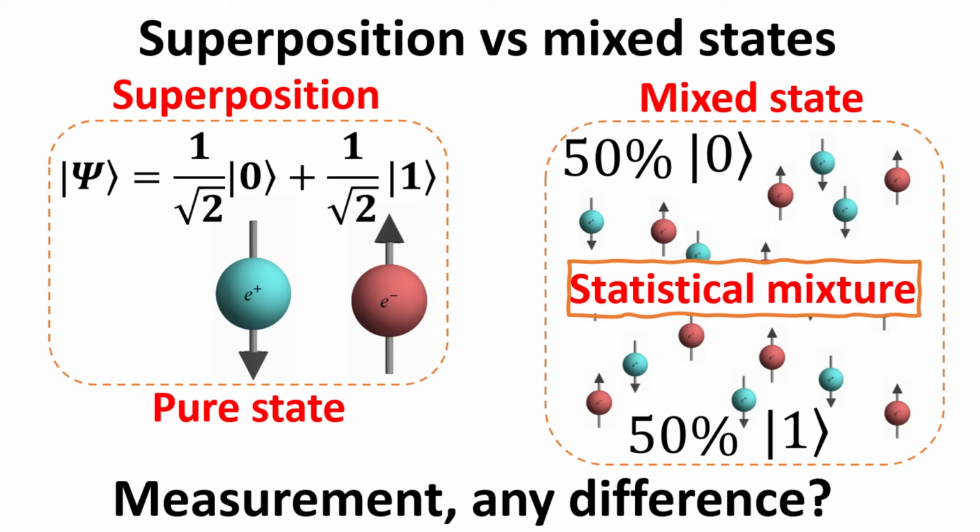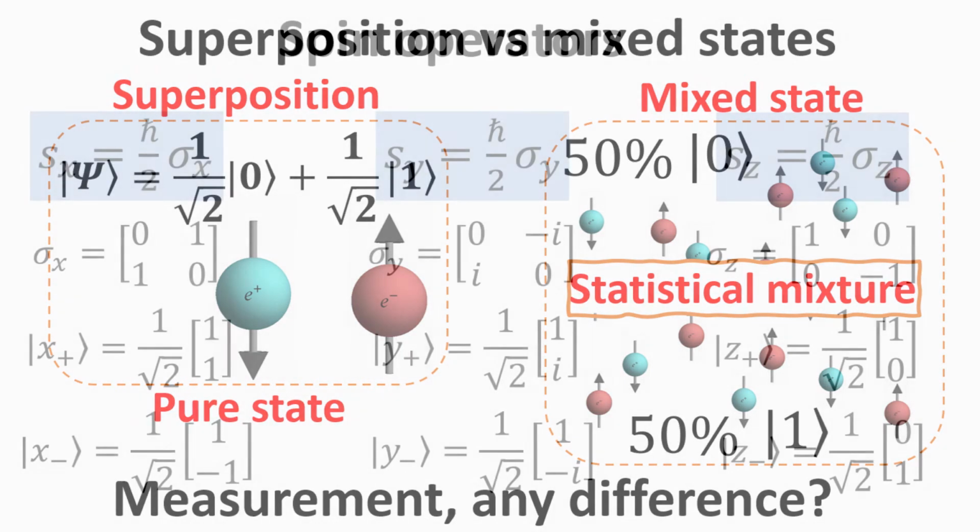Most notably, the system on the left contains non-zero off-diagonal components in its density matrix, which we attributed to the coherence between the up and down spin, while the system on the right has zero off-diagonal terms. In this video, we shall use this example to exemplify the difference between these two states, and how the coherence influences the measurement results of their spin observables.